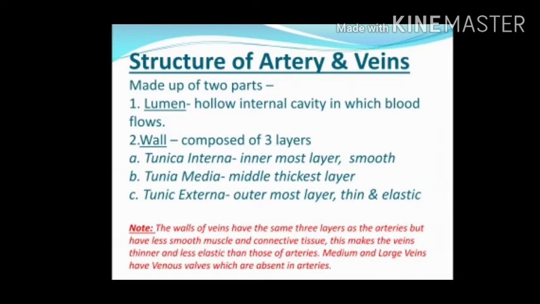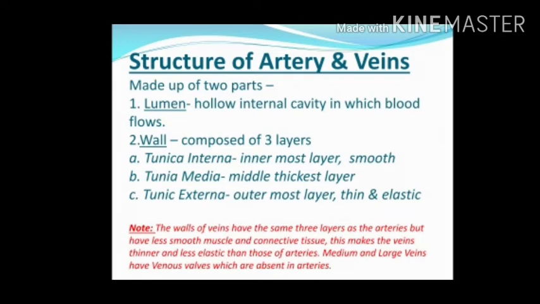The innermost layer is the tunica intima. It is also called tunica interna. It is made up of simple squamous epithelium surrounded by a connective tissue basement membrane with elastic fibers. The middle layer, the tunica media, is primarily smooth muscle and is usually the thickest layer in the artery. It not only provides support for the vessel but also changes vessel diameter to regulate blood flow and blood pressure.